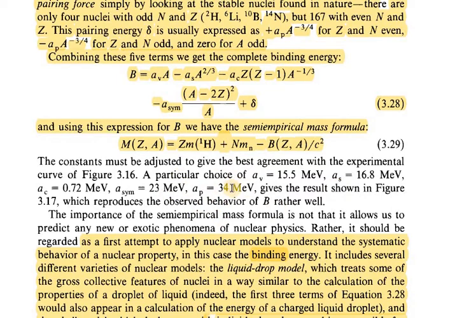And these constants have been calculated as A_V equal to 15.5 MeV, A_S equal to 16.8 MeV, A_C equal to 0.72 MeV, A_symmetry equal to 23 MeV, A_p equal to 34 MeV.